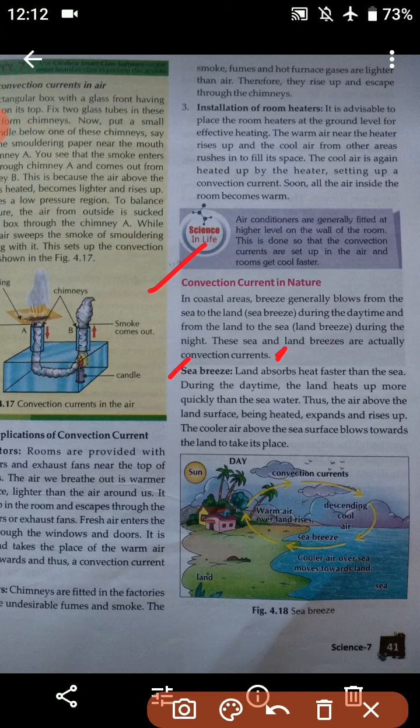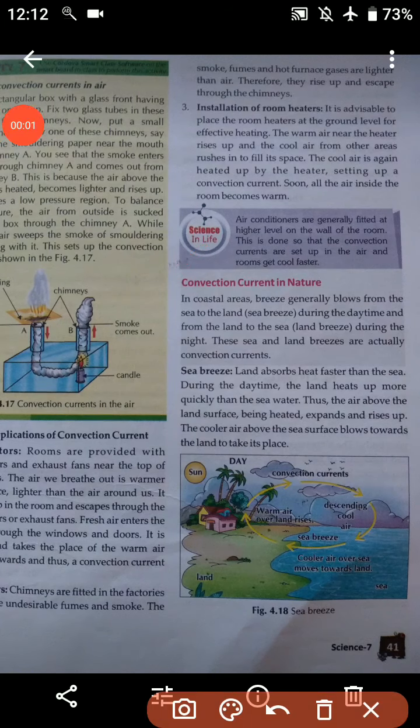Sea breeze: land absorbs heat faster than the sea. During the daytime, the land heats up more quickly than the sea water. Thus, the air above the land surface, being heated, expands and rises up. The cooler air above the sea surface blows toward the land to take its place.